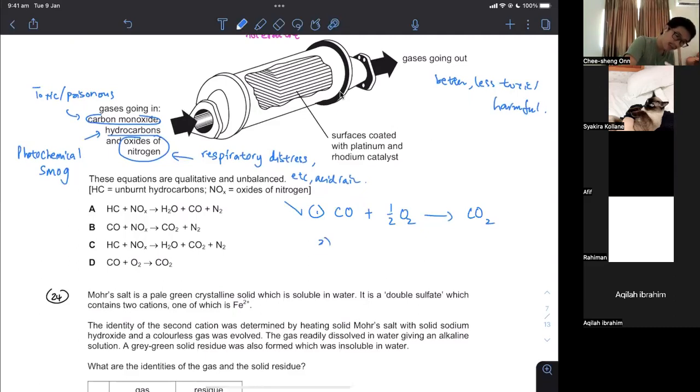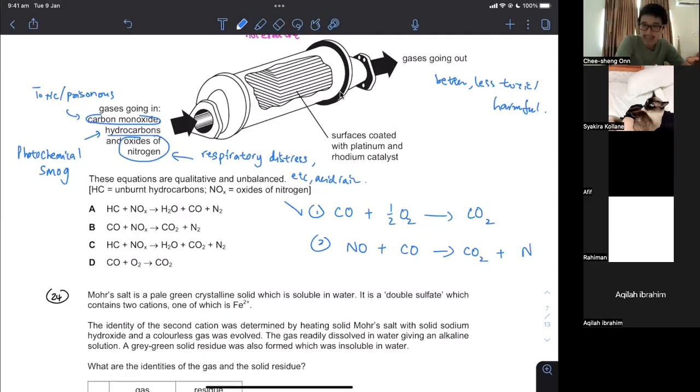Now, the second one is to do with when you have NO. NO is bad, CO is bad. When they come together, the CO is going to take away the oxygen from the NO. You're going to get CO2. Harmful going in, better coming out. That's the whole idea of catalytic converter. You take away the oxygen from nitrogen monoxide, and then you get nitrogen.